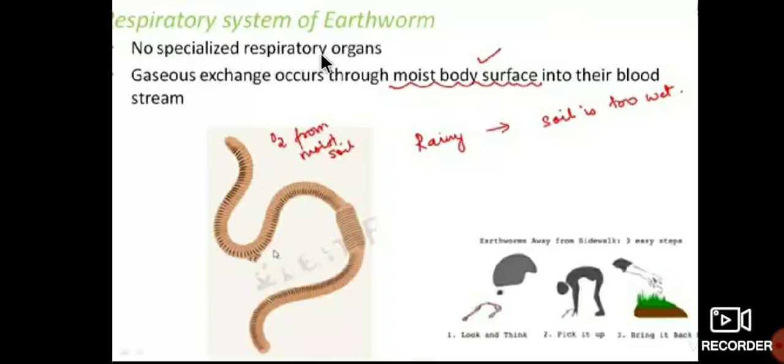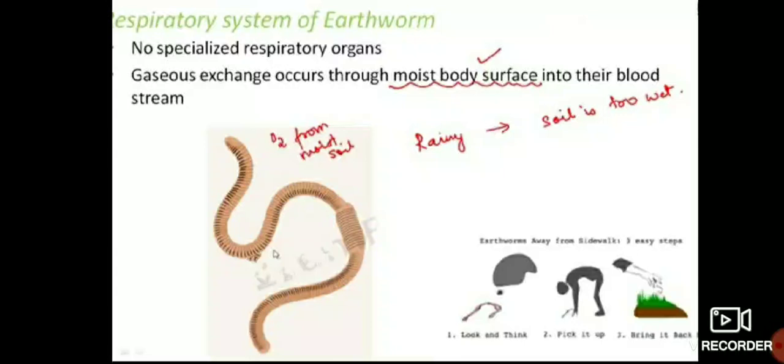So no specialized respiratory organs. See here, in the frog, lungs and skin are the respiratory organs. In the human, lungs are the respiratory organs. And in insects, the trachea system is the respiratory organ. And in amoeba, no specific respiratory organs. And some animals have particular respiratory organs. In fish, gills are the respiratory organs. But in earthworm, no specialized respiratory organs.